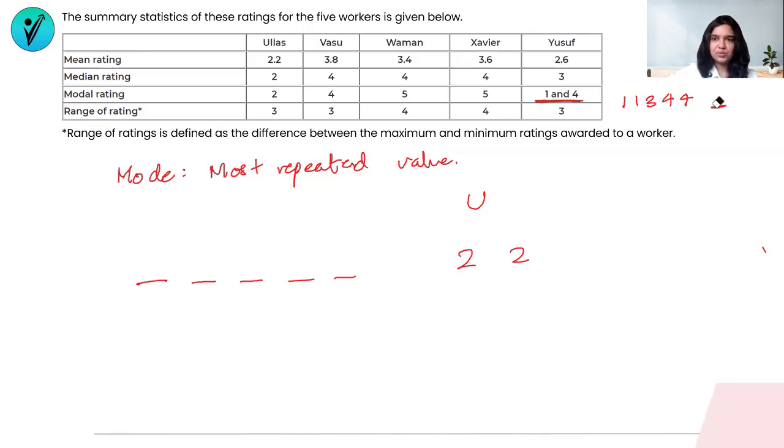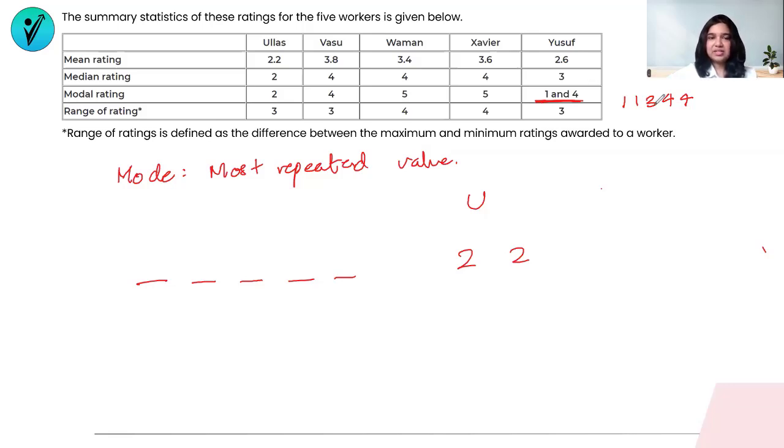So this is how we are going to try and predict what are the ratings given by all the 5 restaurants to all the 5 workers. In fact, Yusuf's we have already got. The mode is 1 and 4. So 1 is repeated twice, 4 is repeated twice. And the median rating is 3, which means 3 has to be the central value.